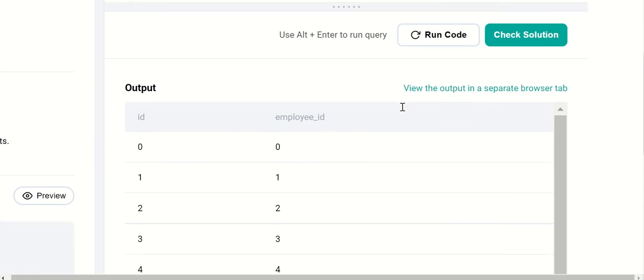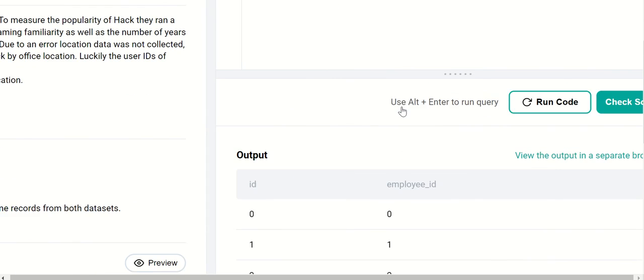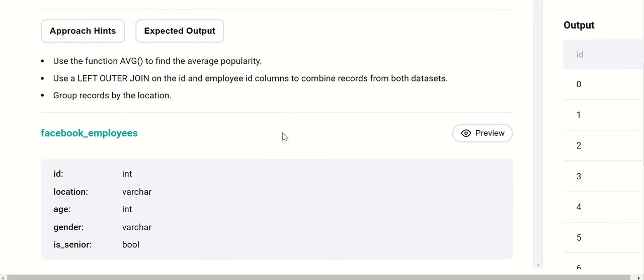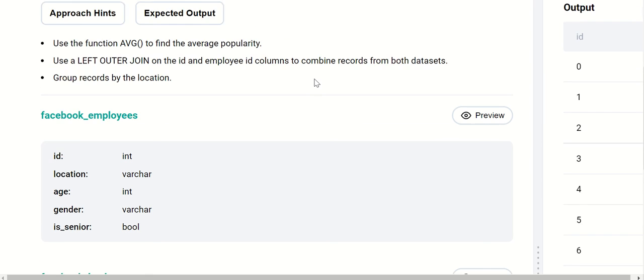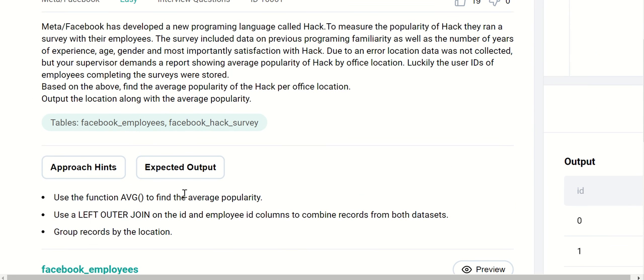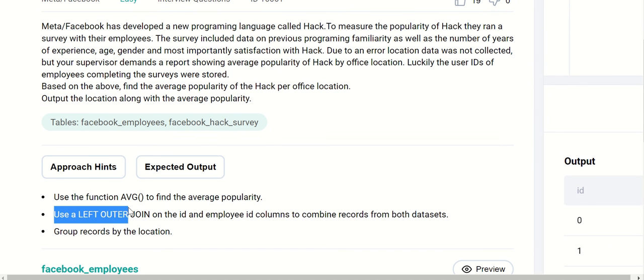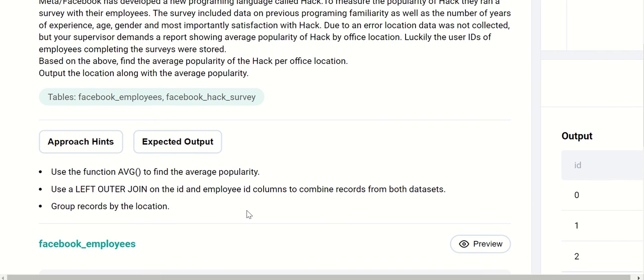I would like to see other rows, please. Or columns. Use a left outer join on the ID and employee ID columns to combine the records from both data sets. It's because I haven't done the aggregation and I just went straight into joining. Because my idea was once I have it joined, then I can do the aggregation on the cleaner set of table. Group records by the location.